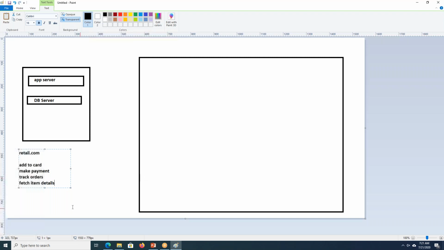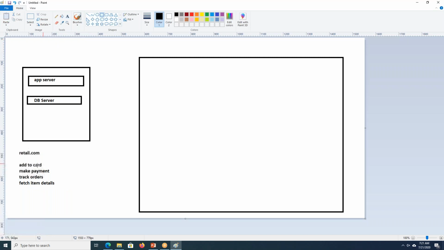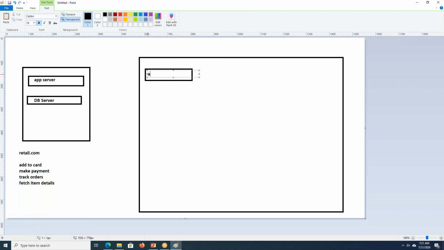So if you see something like retail.com, it has some four or five functionalities. In earlier days, everything was deployed in only one app server or web server. But now things have changed, right? In a microservice environment, you will have one microservice for each one, correct? Add to cart, payment.